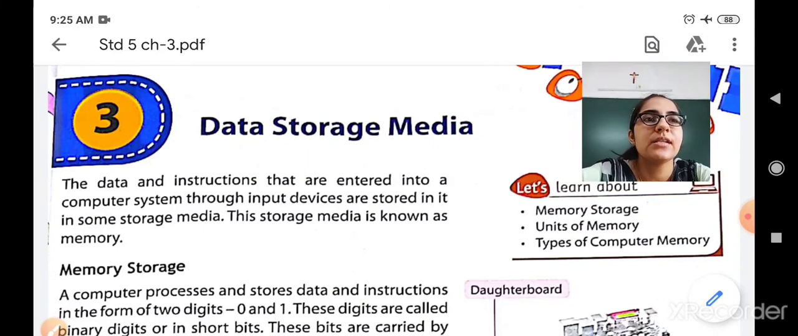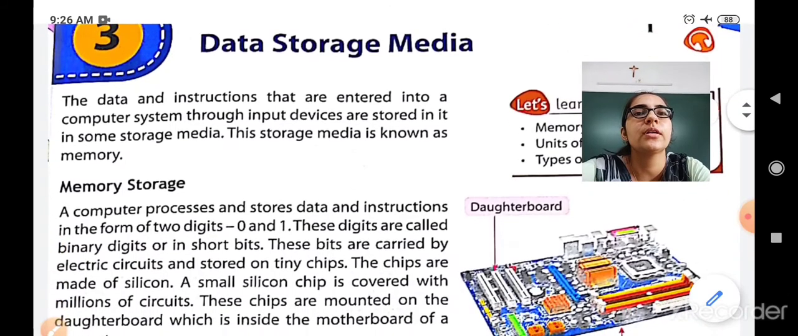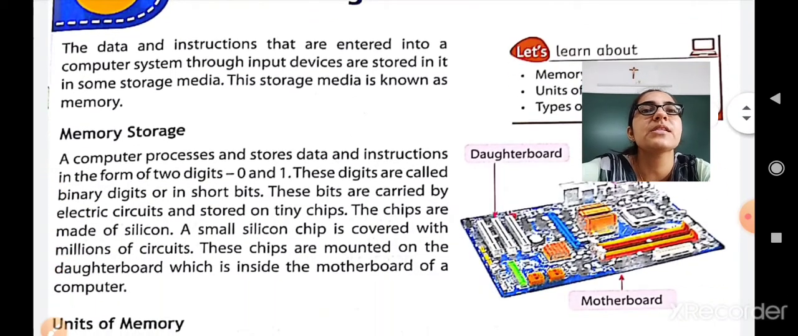The data and the instructions that are entered into a computer system through input devices are stored in some storage media. This storage media is known as memory. So that storage media where all the instructions and commands are stored is called a memory. Now let us move further to another topic, that is memory storage.